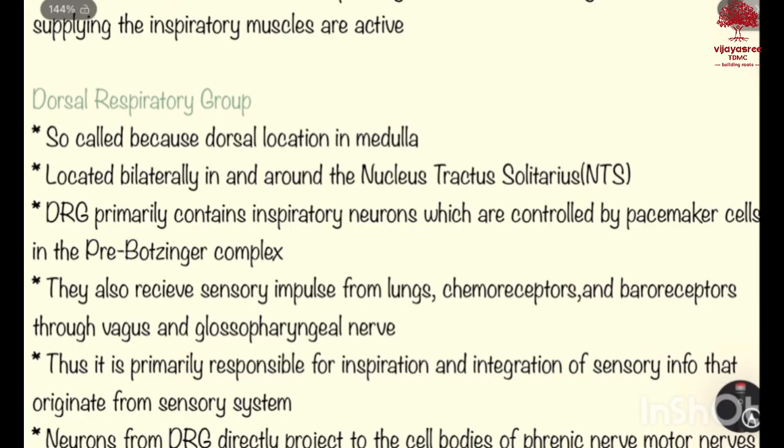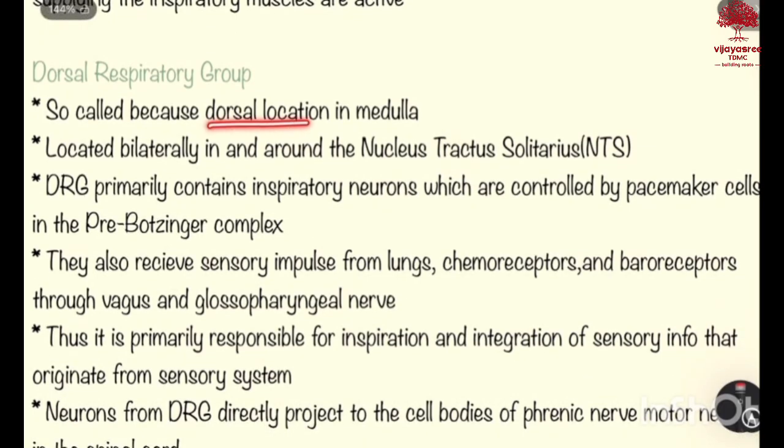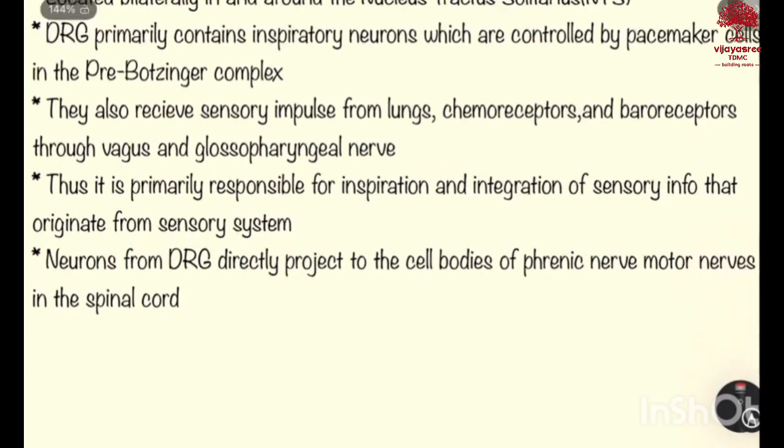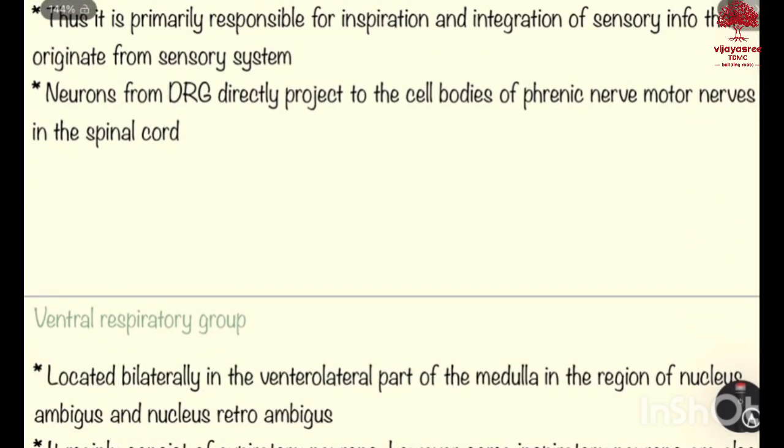Let us move on to dorsal respiratory group. It is so called because of the dorsal location in the medulla, located bilaterally in and around the nucleus tractus solitarius. DRG primarily contains inspiratory neurons which are controlled by pacemaker cells in the pre-Bötzinger complex. They also receive sensory impulses from lungs, chemoreceptors, and baroreceptors through vagus and glossopharyngeal nerves. Thus, it is primarily responsible for inspiration and integration of sensory information that originates from sensory system. Neurons from DRG directly project into the cell bodies of phrenic nerve motor neurons in the spinal cord.